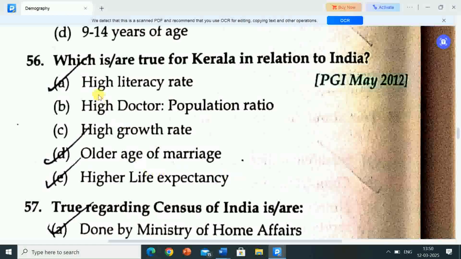Correct answer is option A, D and E. So options that are true for Kerala in relation to India are option A, high literacy rate, option D, older age of marriage, option E, higher life expectancy. And option B, high doctor population ratio, and option C, high growth rate, are not true for Kerala in relation to India.